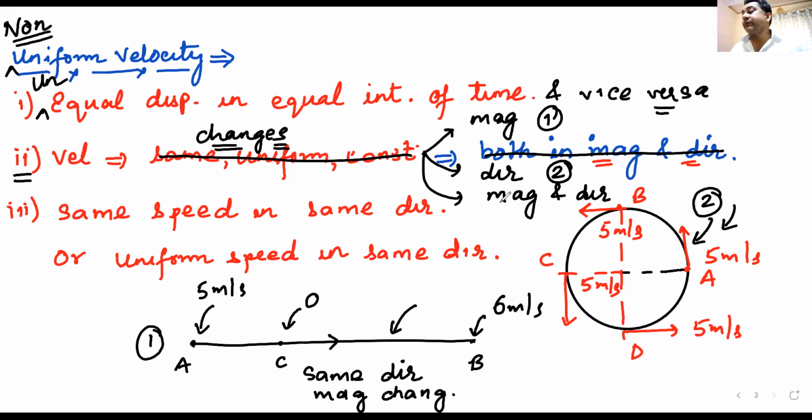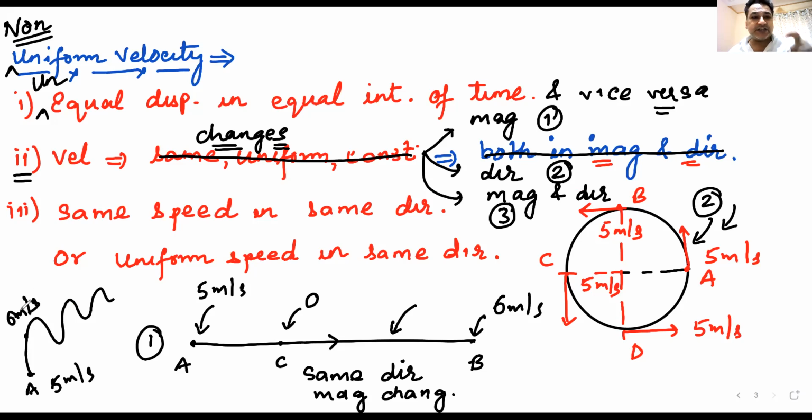Then the third example is both magnitude and direction changing. You can draw anything, just draw a zigzag path. At this point he has a speed of 5 meters per second, at this point 6 meters per second, and so on. His direction is also changing and his magnitude is also changing. That is an example of both magnitude and direction changing. Am I clear? So this is non-uniform velocity.